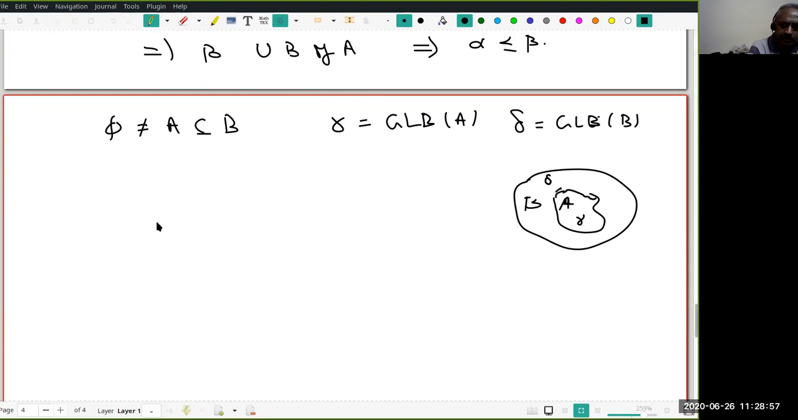Okay, let us prove that. What do I want to prove? We want to prove gamma is greater than or equal to delta. This is what we want to prove. What does that mean? Gamma is the greatest lower bound of A.